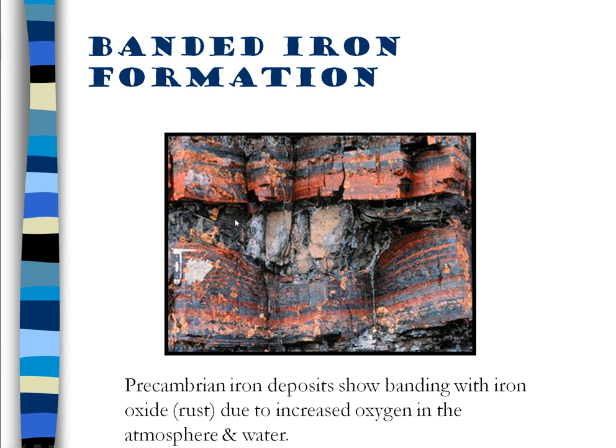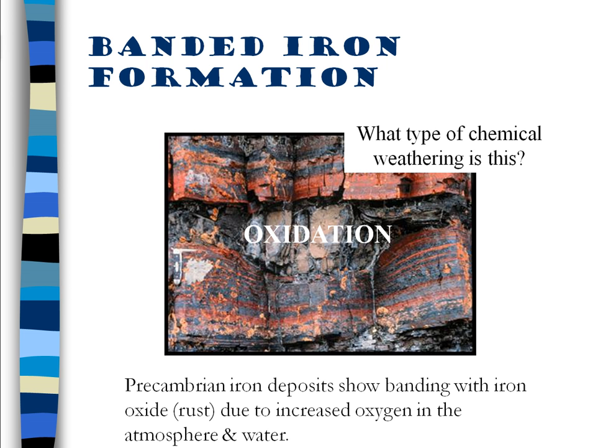We know that because before this time there are no red bands like this. It's just iron. It's only when you reach rocks of this age you suddenly start seeing rust, indicating that there was oxygen available to make the rust. This is oxidation, a form of chemical weathering.